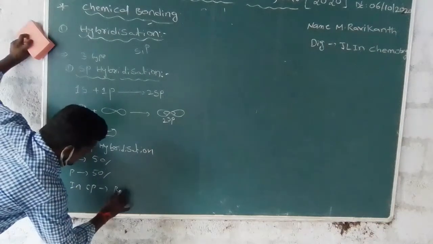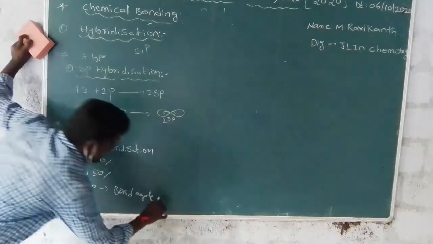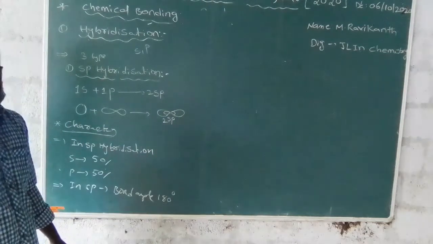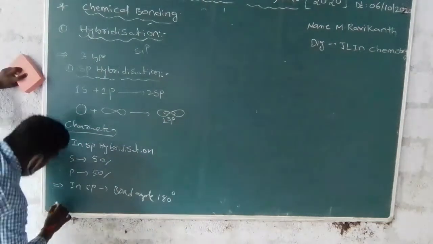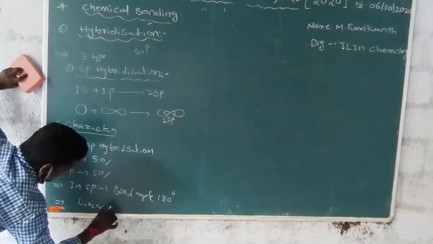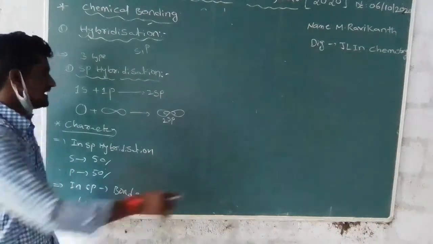In sp hybridization, the bond angle is 180 degrees, and the structure is linear.